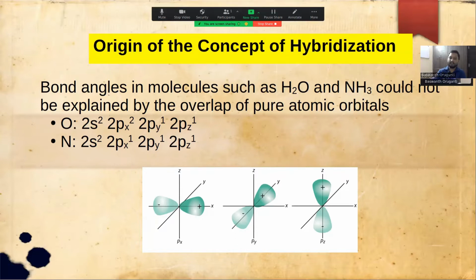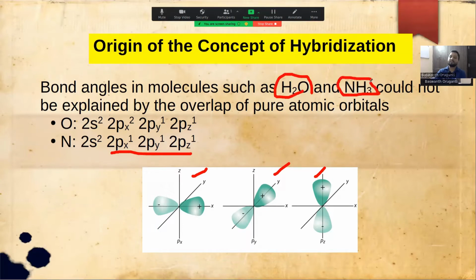As you can see from the images here, the 2px, 2py, and 2pz orbitals are mutually perpendicular to each other. So the angle between a 2py and 2pz orbital is 90 degrees. Similarly, in the case of nitrogen, there are 2px, 2py, and 2pz half-filled orbitals, which are at 90 degree angles to each other. If we assume that pure atomic orbitals were involved in bonding in water and ammonia, then we expect all the bond angles in H2O and ammonia to be exactly equal to 90 degrees.